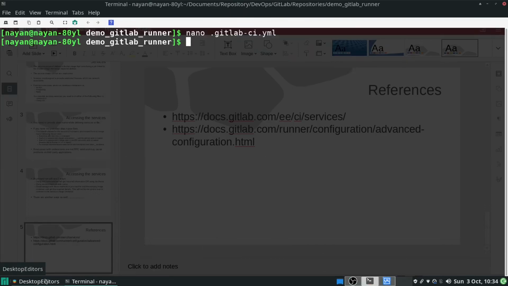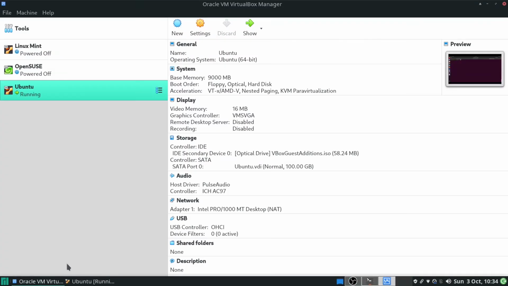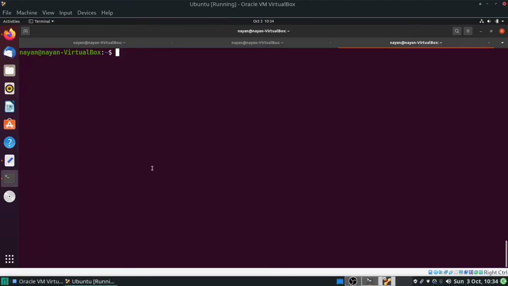Now let's go to the guest machine, or the machine on which I want to run my CI/CD pipeline, and the machine on which I have installed and registered GitLab runner. In my case, I am using a virtual machine and the Ubuntu operating system as my guest machine. Over here, let's first see the config.yml file.